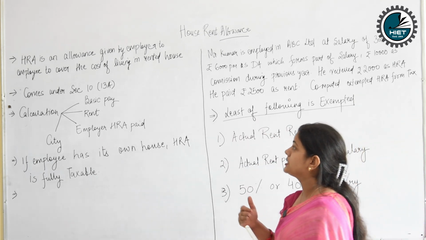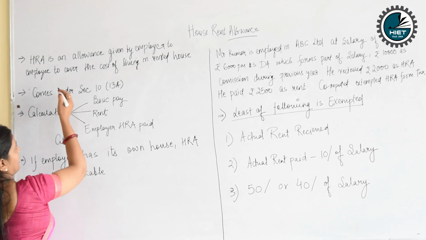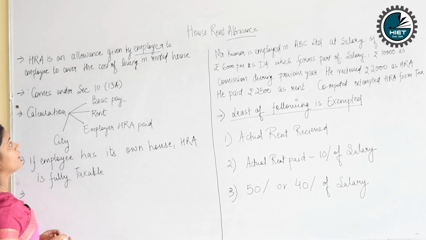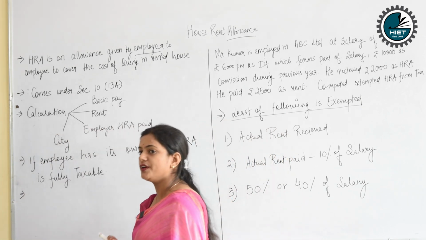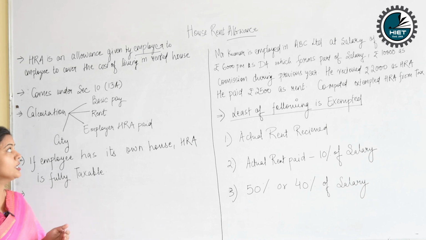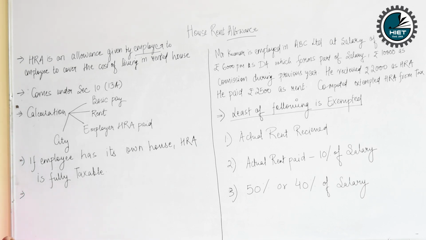So what we are going to study today is house rent allowances. It's a kind of financial benefit which your employer will give you when you work in an organization, for accommodation. Accommodation means where you reside. So how do we calculate HRA? First of all, HRA is an allowance given by an employer to cover the cost of living in a rented house. So if you're working in an organization and living in rented accommodation, your employer will give you a financial benefit which is called HRA, house rent allowance.